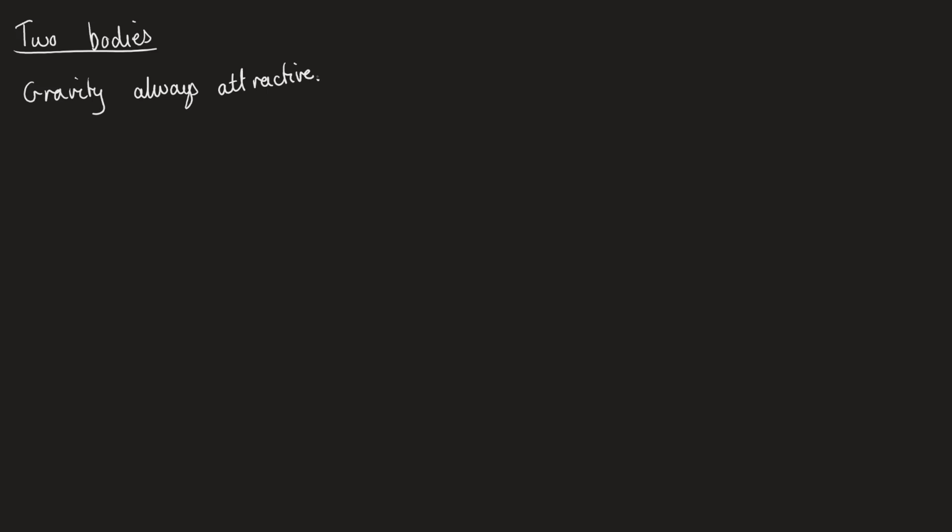Let's say that we have two bodies. Now, another thing with gravity is it's an attractive force. So gravity is always attractive. Okay, there's never anything that we can observe where we have two masses that are repelling each other. Okay, that will happen with electric fields because we can have two charges that repel each other, but with gravitational fields, everything gets pulled in.